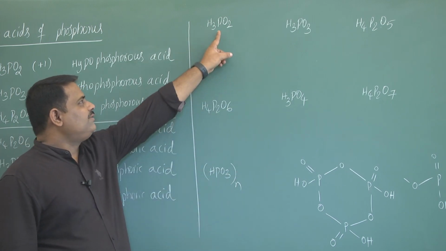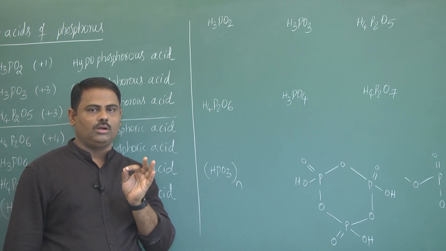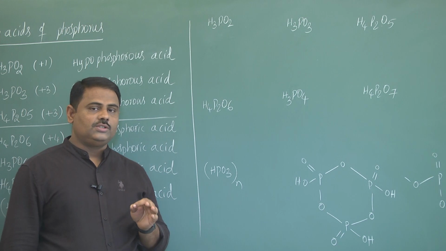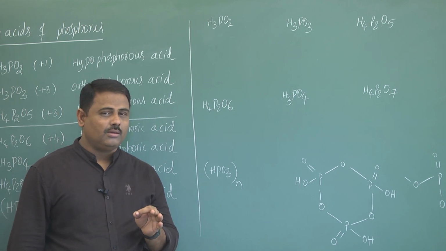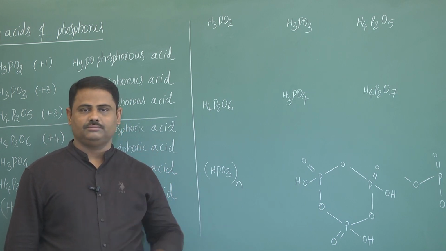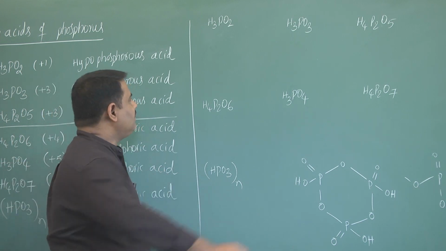Here each phosphorus contains at least one double bond O, and second one, each phosphorus atom should be surrounded by the maximum number of bonds, that is 5. Now, I will show the first structure here.